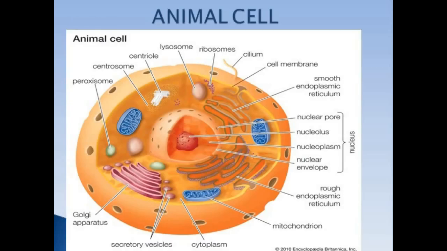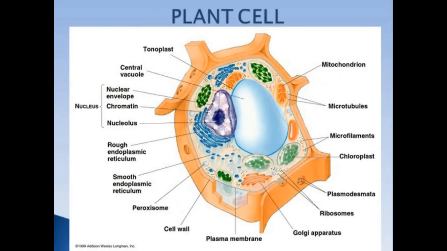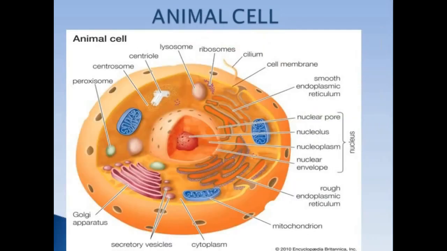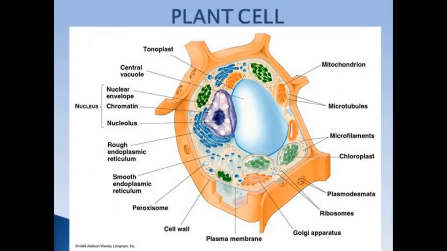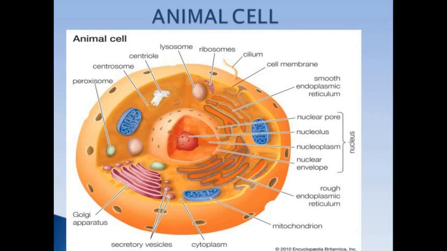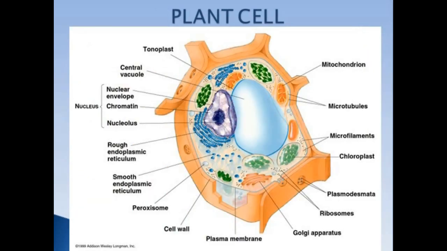This is animal cell. This one is plant cell. You see, basically both are same in structure, but there are some differences between the animal and plant cell. We will study all these differences and their basic structure in this chapter.